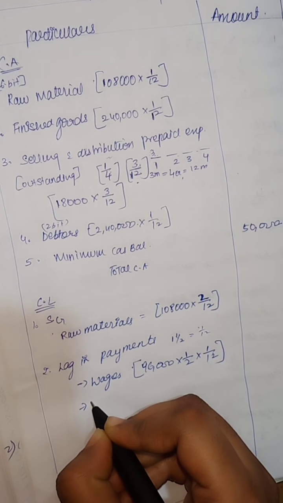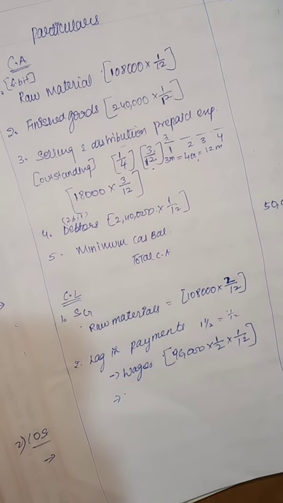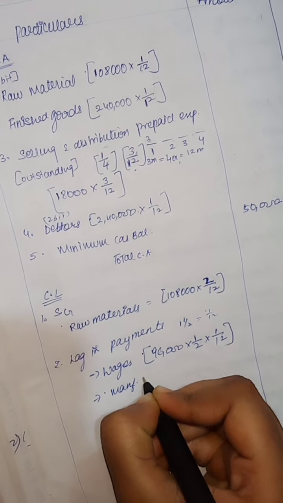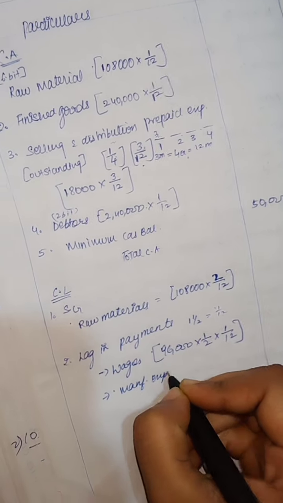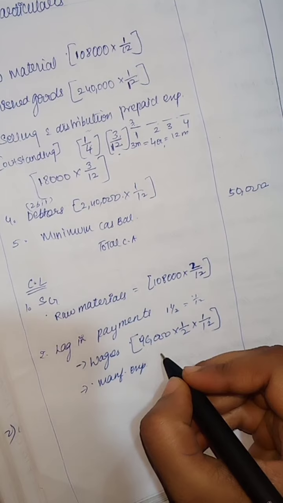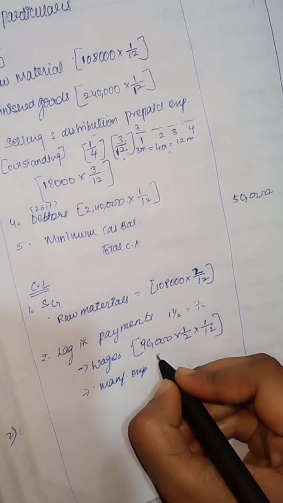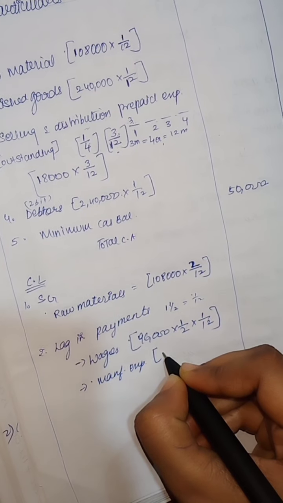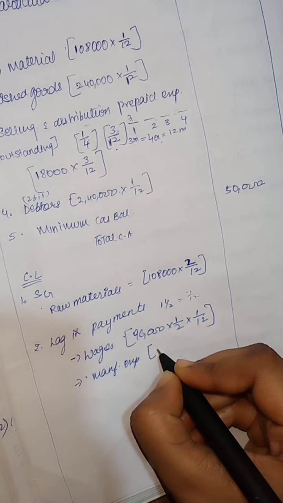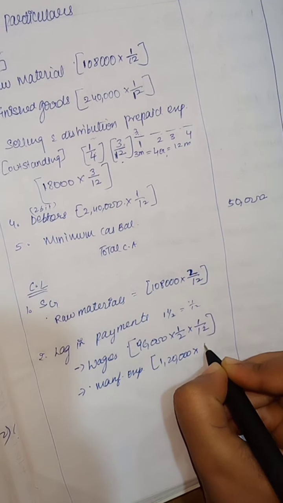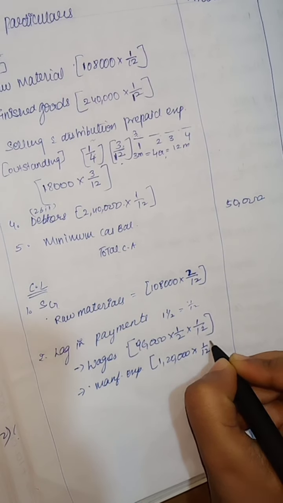Then manufacturing and administrative expenses also. What they have given, girls, is for 1 month, not half a month. So the manufacturing amount is 1,20,000 into 1/12.